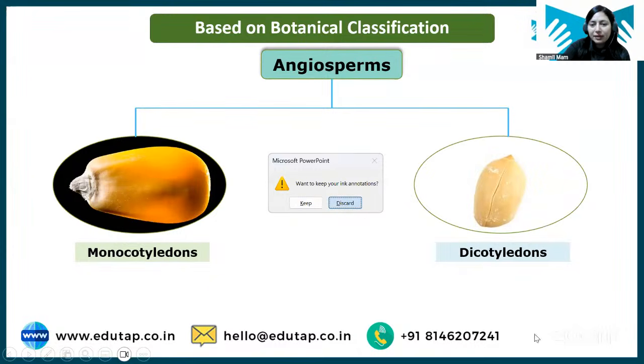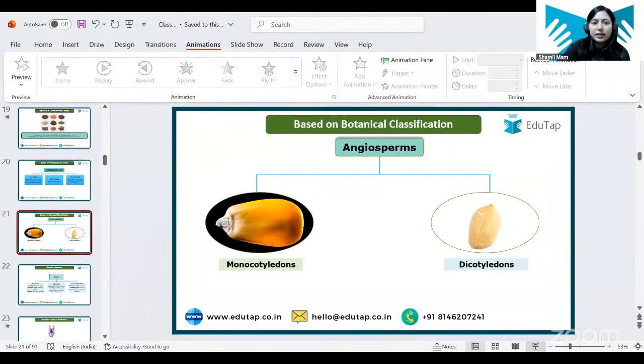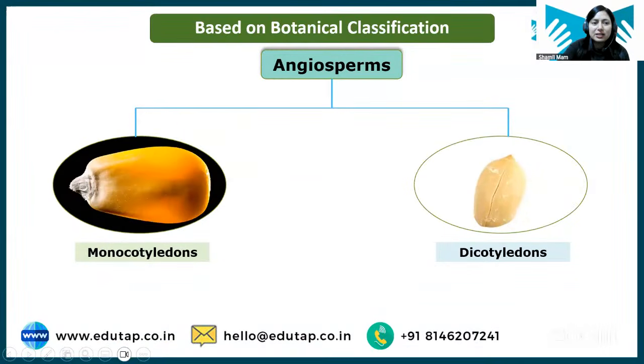Next we have the classification based on botany. We have basically botanical classification, or we can say classification based on the cotyledons present. Now, we have to know first what these cotyledons are. Okay, what are these cotyledons? So, students, when we see a seed, you might have seen in your day-to-day life also that